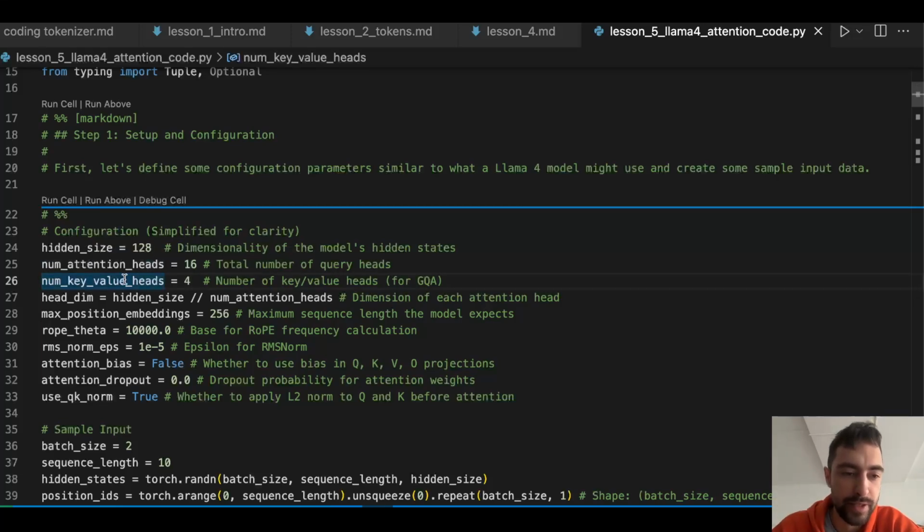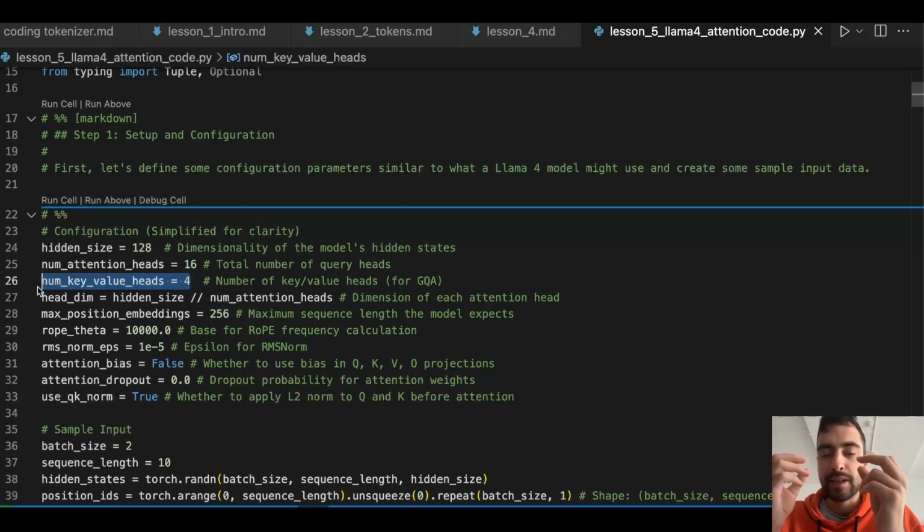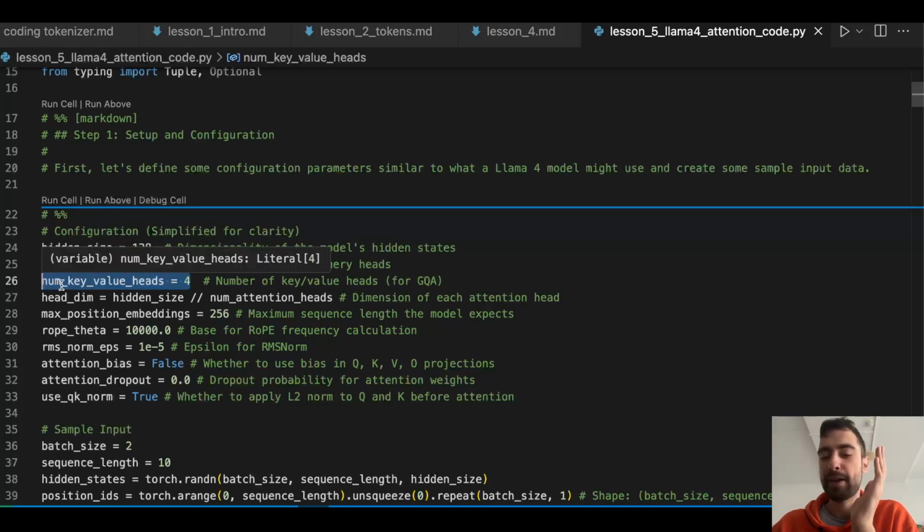So 16 queries. This is also good because as we are calculating keys and values for tokens, we are storing them in memory. We can use up a lot of memory if we have a lot of tokens: 100,000, a million, 10 million tokens as they have. So if we divide the number of keys and values by 4, then our memory requirement goes down by 4.